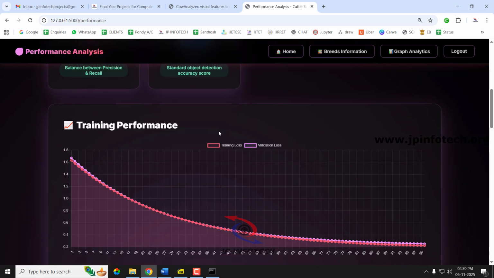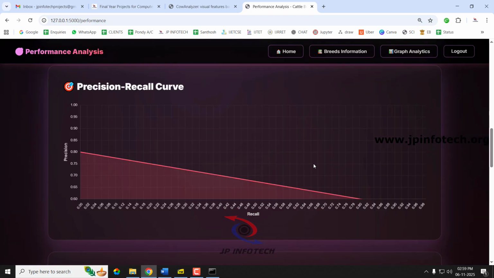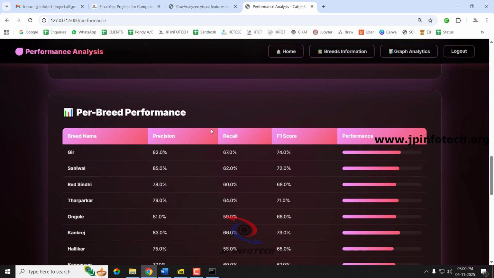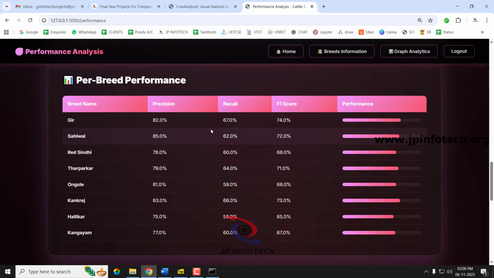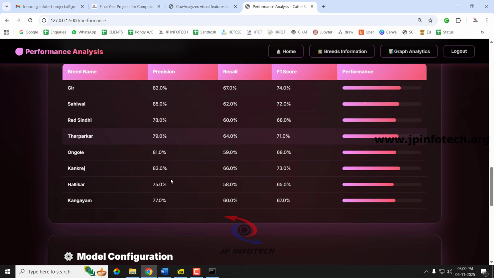And you can see the training performance, that is the training loss and validation loss graph, and you can see the precision recall curve, which shows the per breed performance with the breed names Gir, Sahiwal, Red Sindhi, Tharparkar, Ongole, Kangayam, Hallikar, Kangeyam kinds of details with the precision, recall and F1 scores of it, with the performance of it.